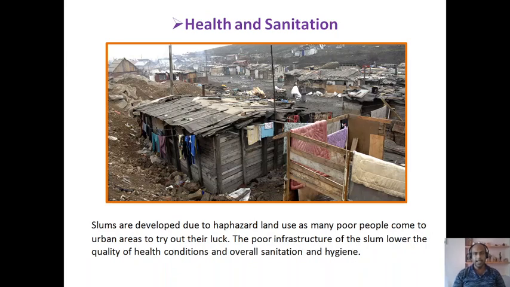Next, health and sanitation. In overpopulated regions, slums are developed due to haphazard land use, as many poor people come to urban areas to try out their luck. The poor infrastructure of the slums lowers the quality of health conditions and overall sanitation and hygiene.